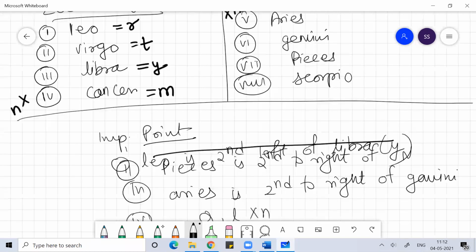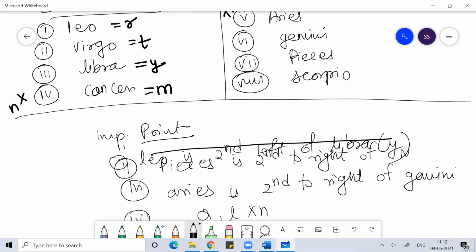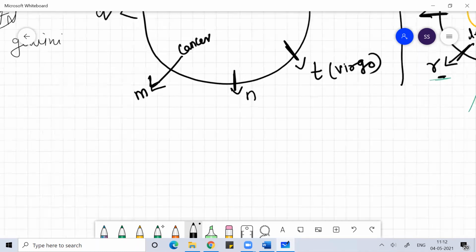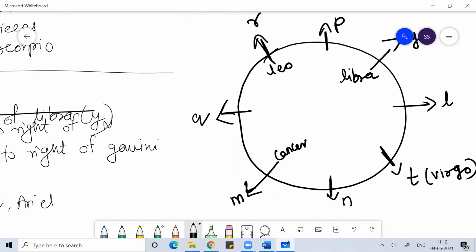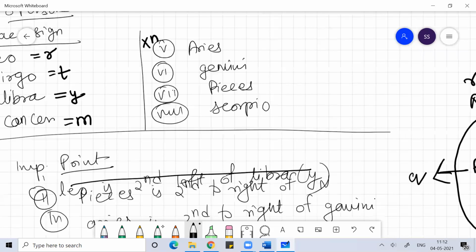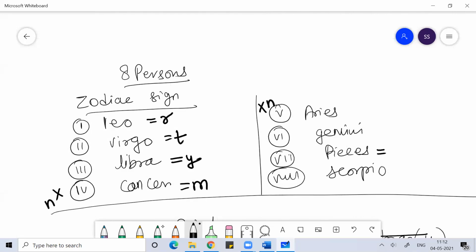Then the next line was Pisces is second to the right of N. Second to the right of N means Q is Pisces.